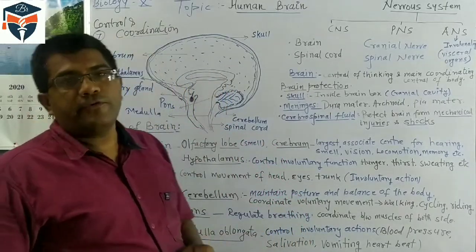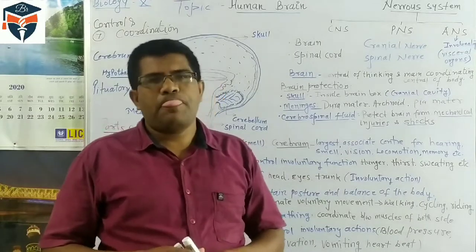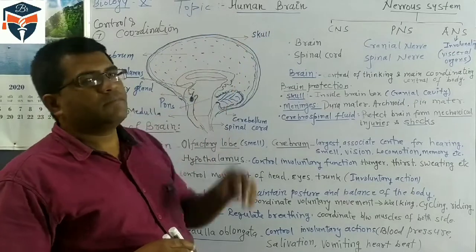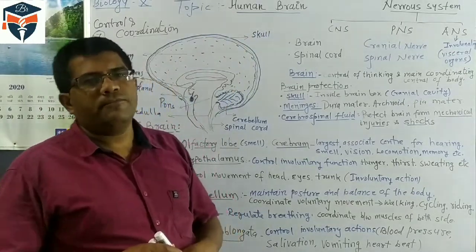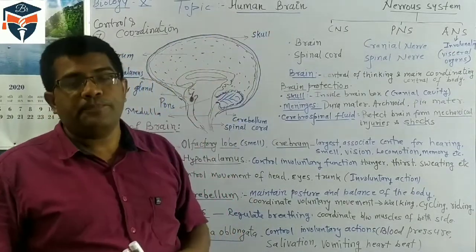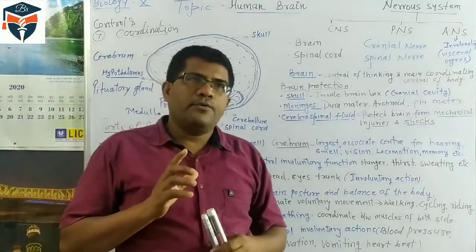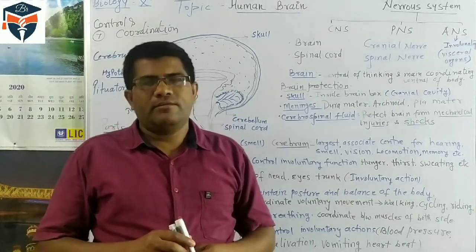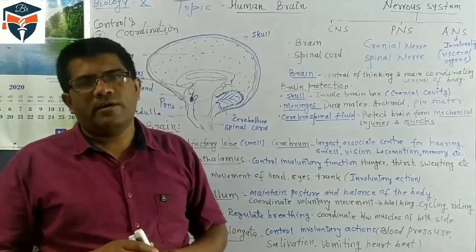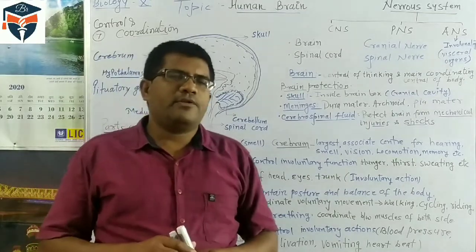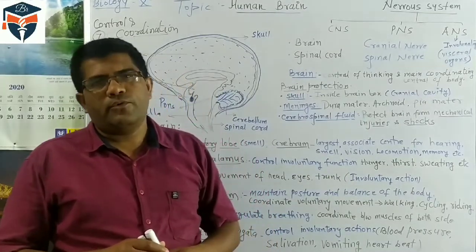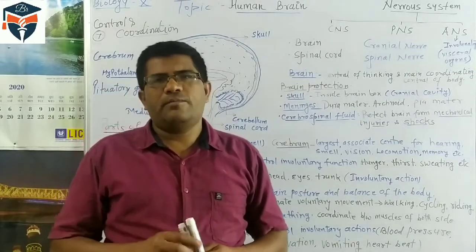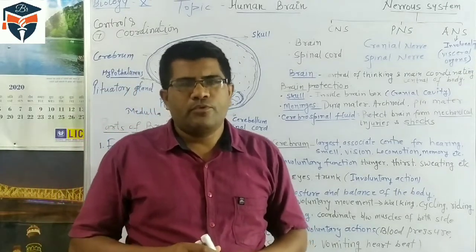Today we are going to discuss the Control and Coordination chapter of class 10, and in it we are going to discuss the structure of the human brain. It is a very complicated structure, but in class 10 the description of the human brain is very simple in the NCERT book. So according to the NCERT book, we are discussing the structure of the human brain.